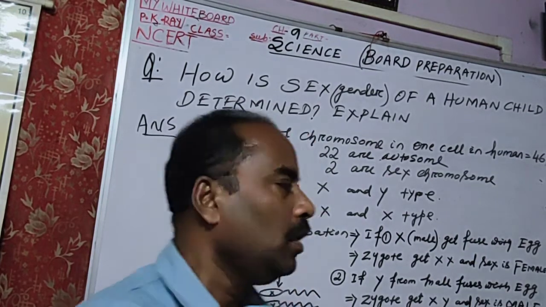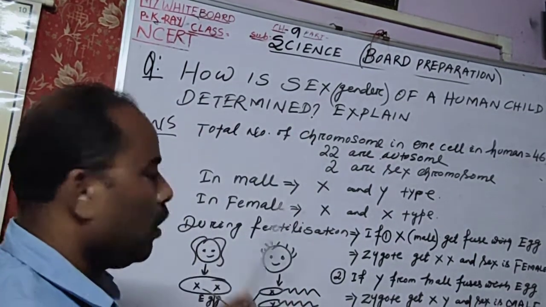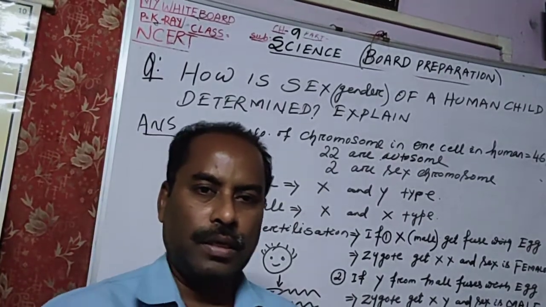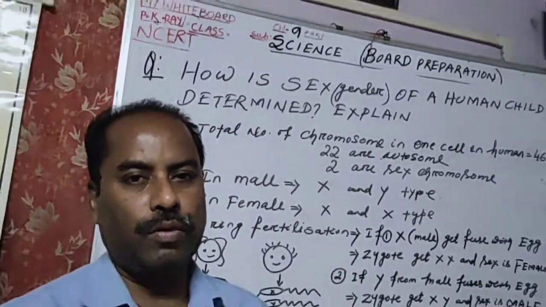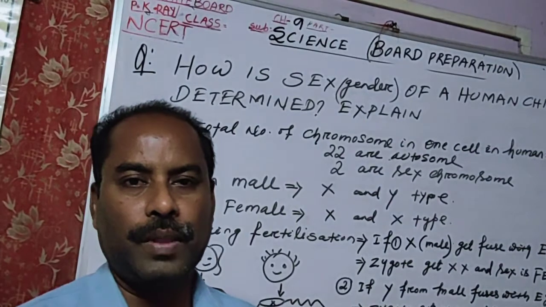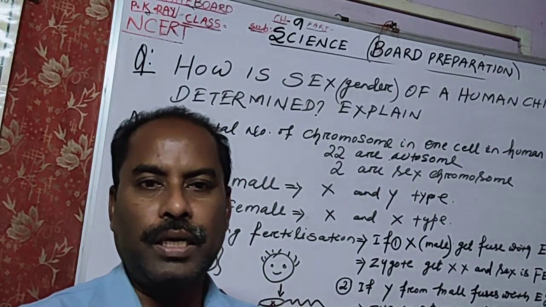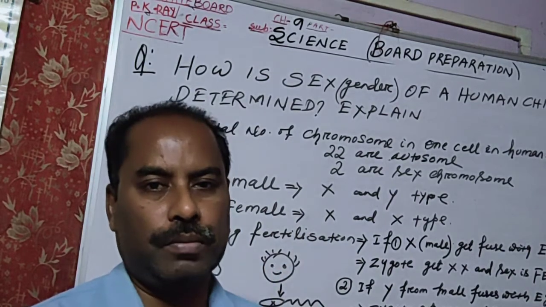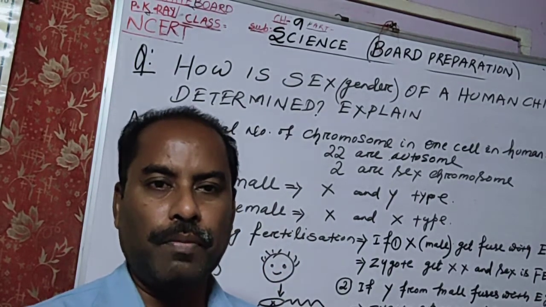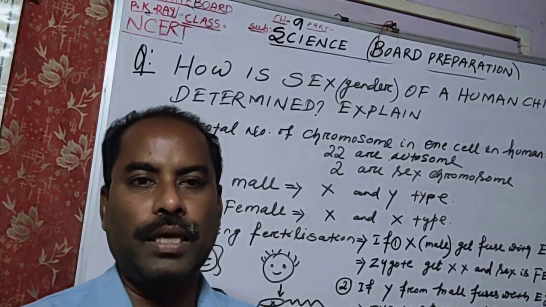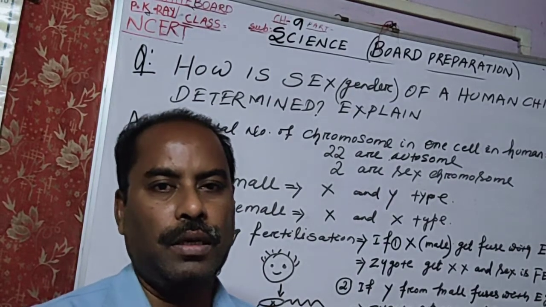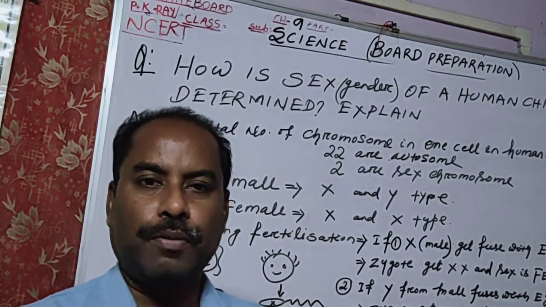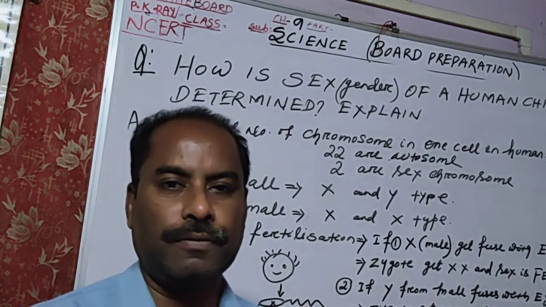Let us see. In the human body there are so many cells. We are multicellular organisms. Each cell in our body has 46 chromosomes, or 23 pairs of chromosomes. According to the number of chromosomes in one cell, the species is determined. Human species contain 46 chromosomes in one cell.